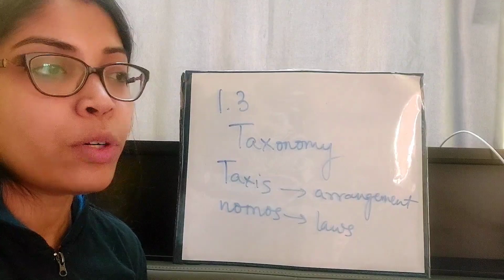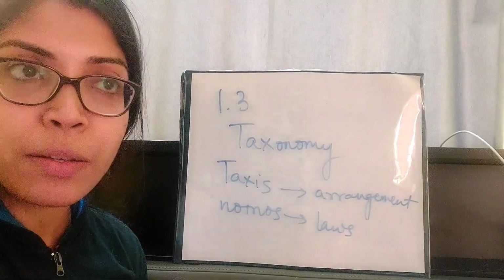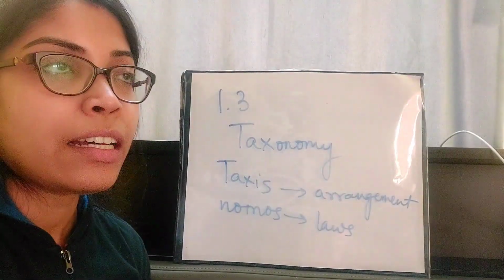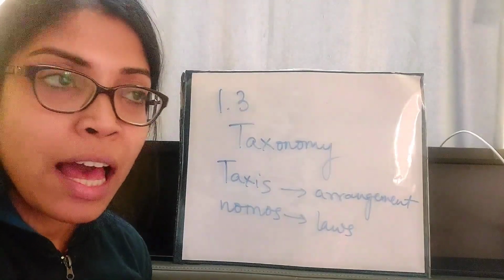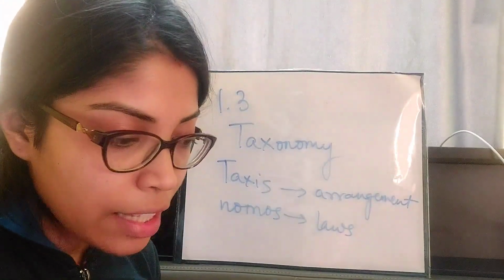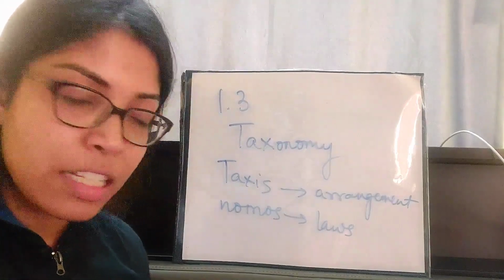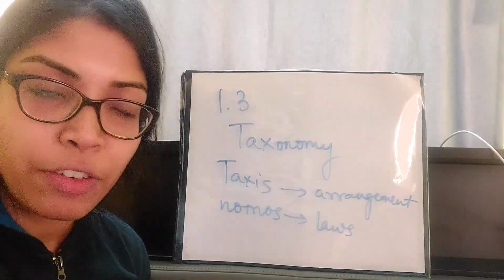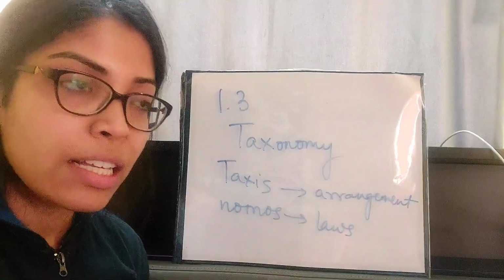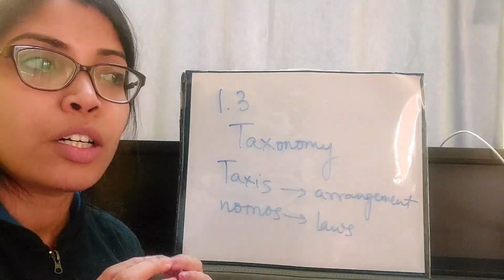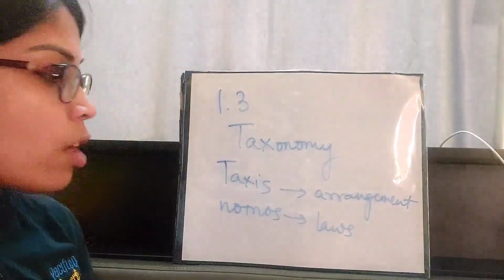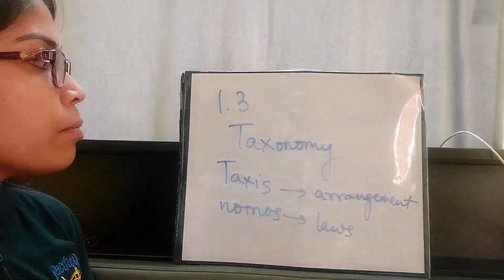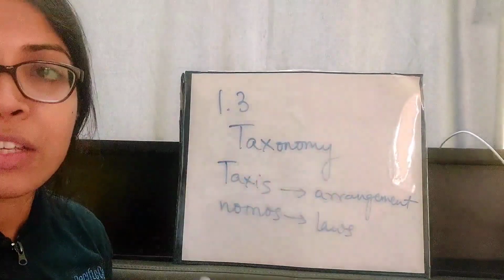Then they will be put under proper categories, and after that they will be named. So first classification, then nomenclature, and then identification. All these things follow certain rules, and all those rules fall under the branch of biology which is known as taxonomy.